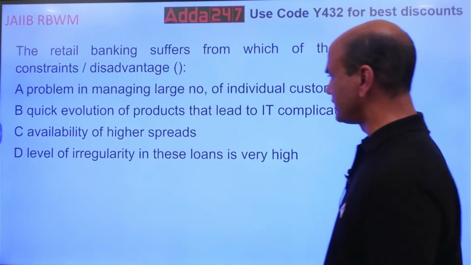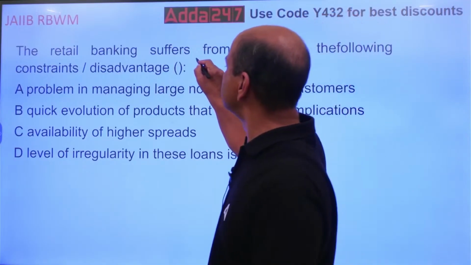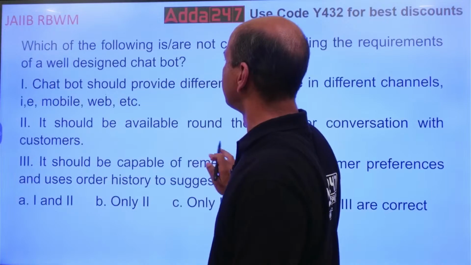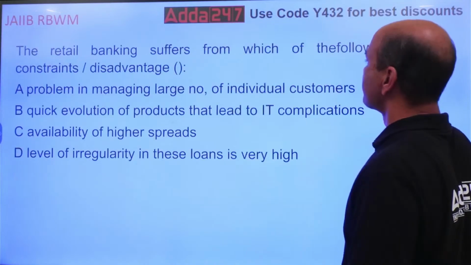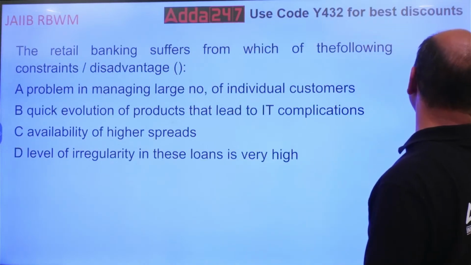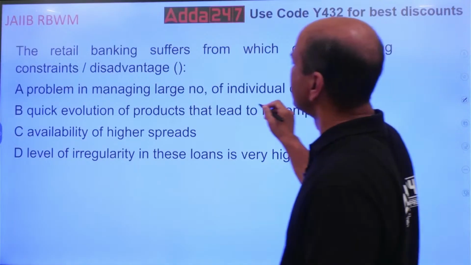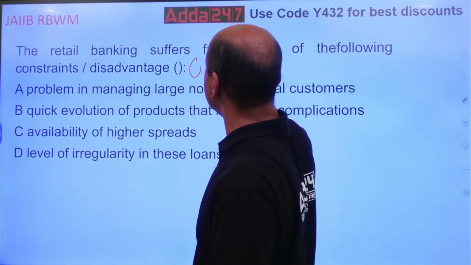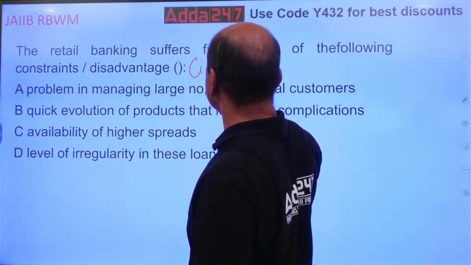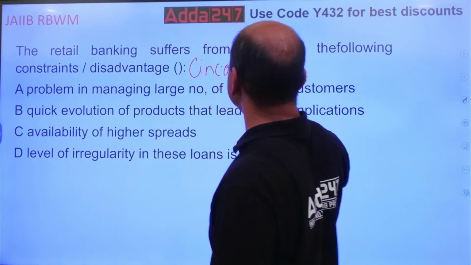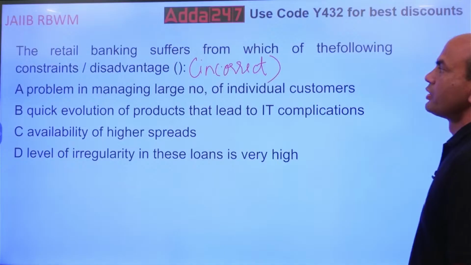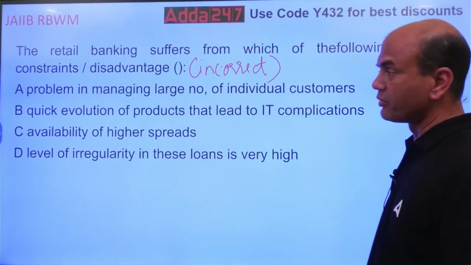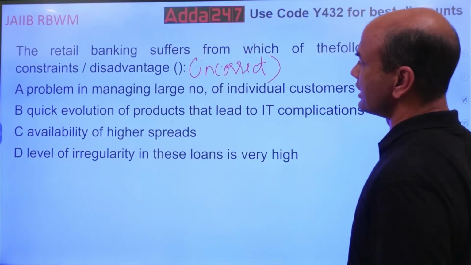In fact, I would say higher spreads. Which one is incorrect? Okay, I'll give you the option over here. Which one is incorrect? You have to write incorrect. Which one is not correct? Okay, because then it will be the right answer. So which of them is not the disadvantage, not the feature of this retail banking?